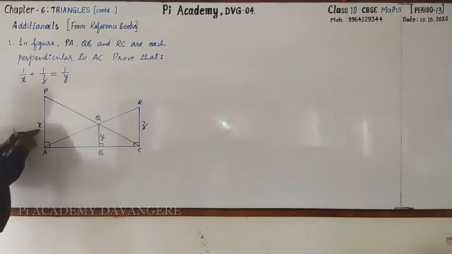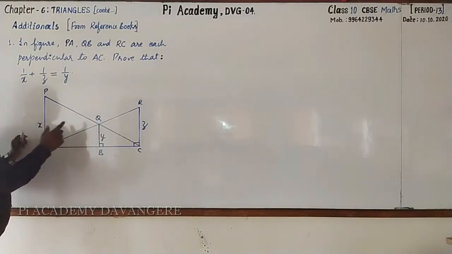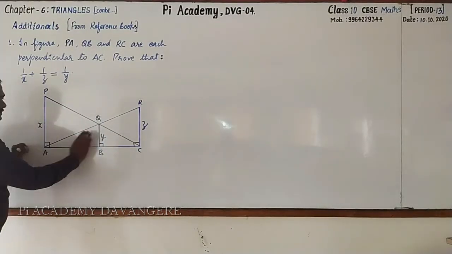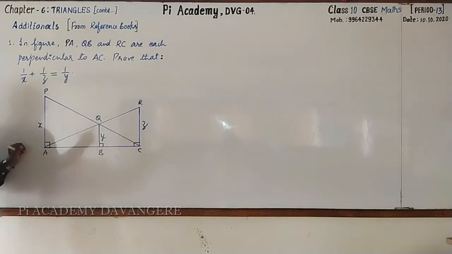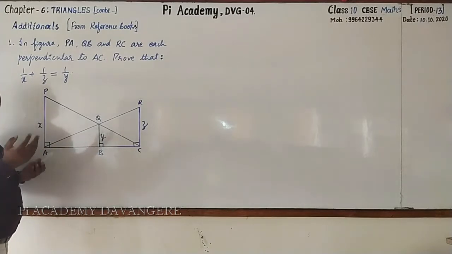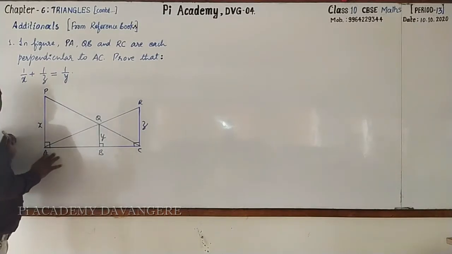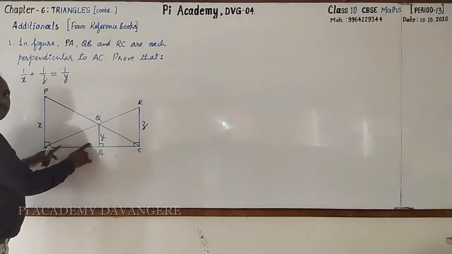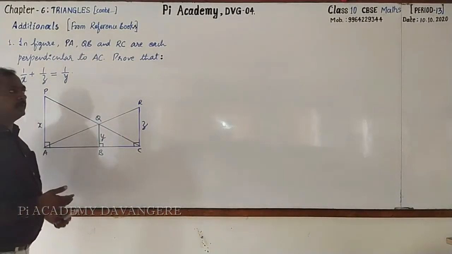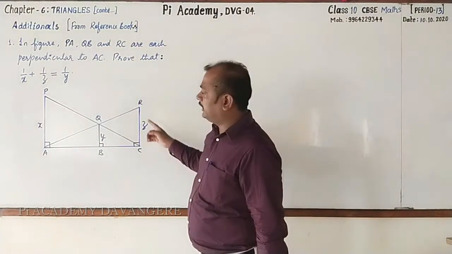Here you can come to know that there are two pairs of triangles. One is PAC and QBC, with a common 90 degree angle. They are similar, right? So we can go for using CSST, and then obviously we get x by y or y by x. Similarly, RCA and QBA are also similar. Again you will get either z by y or y by z. By using that, you can prove the statement. Pause the video and copy this statement.